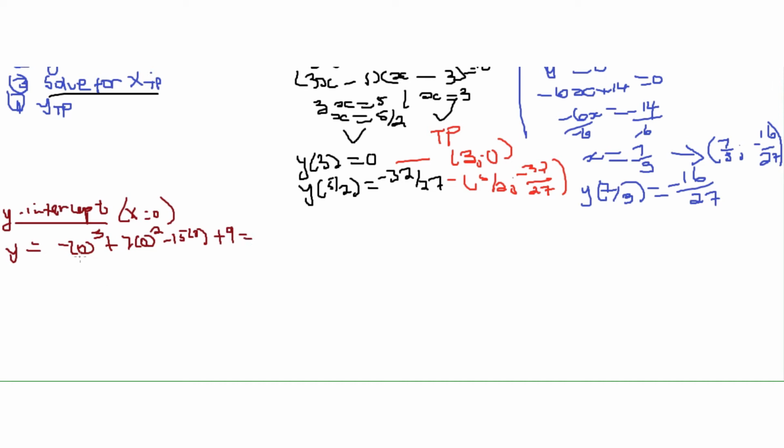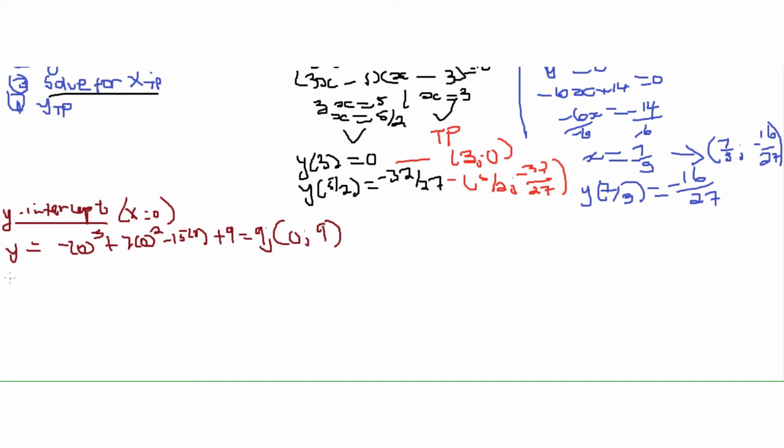So anything times 0 is 0, 0 cubed is 0, 0 squared is 0, then we have 9. So our y-intercept becomes, our x is 0 here, and then our y is 9.